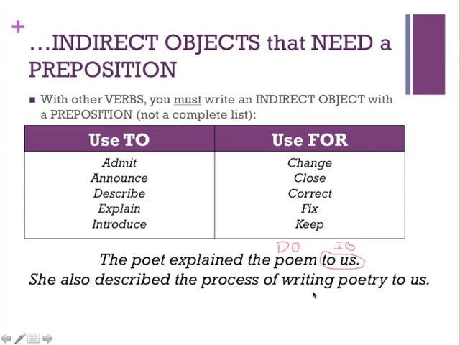She also described the process of writing poetry to us. Again, us, as the indirect object, since it's to us, could not go to the position after the verb. You could not say she also described us. You would have to continue to use to us, and in this case you would keep it at the end of the sentence. So the direct object, the process of writing poetry, would come first, and to us, the indirect object, would follow.